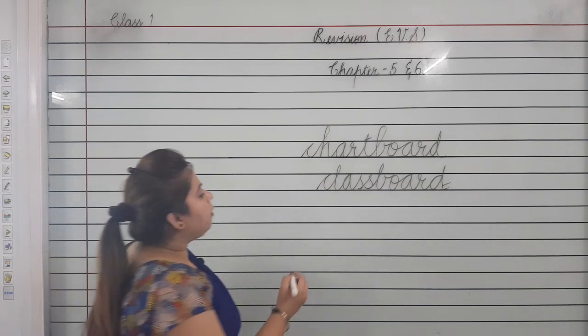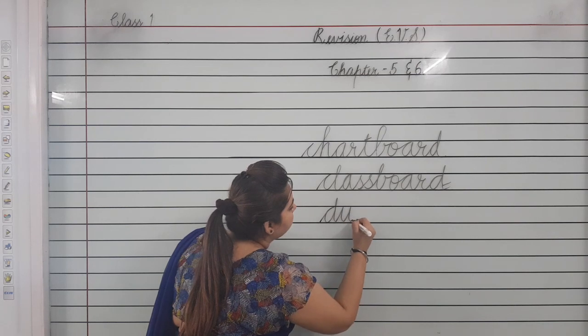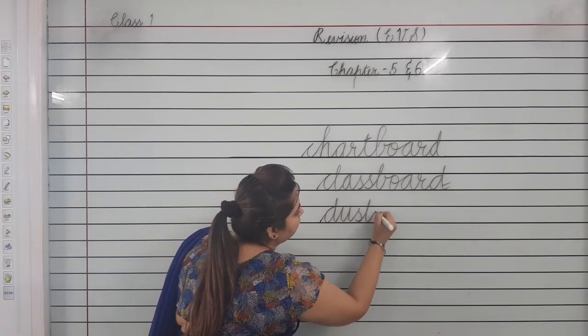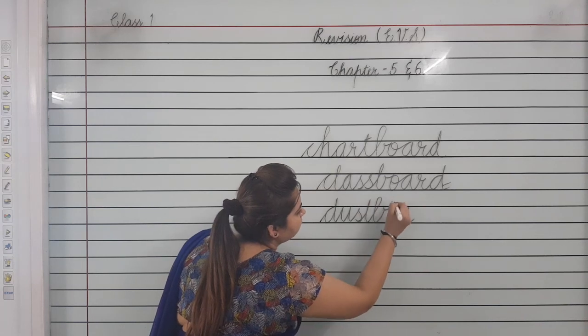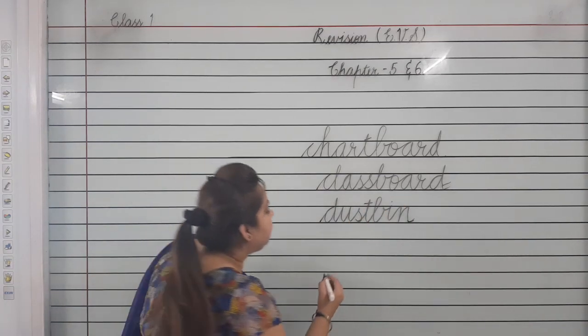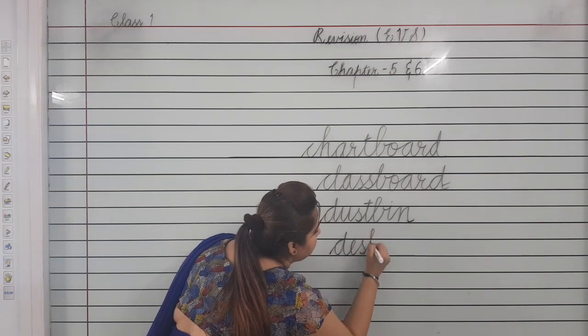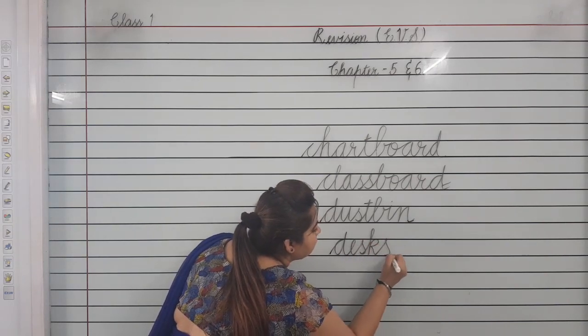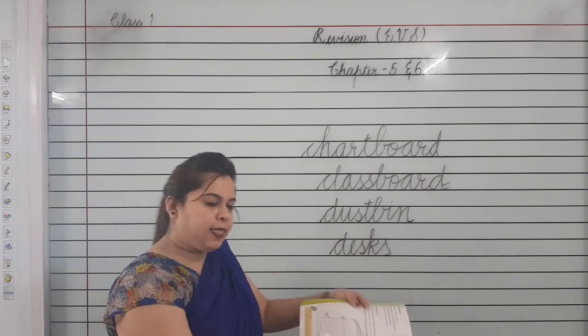Next is dustbin. D-U-S-T-B-I-N, dustbin. Next is desks. D-E-S-K-S. Children, where you keep your notebook and write? On desk.